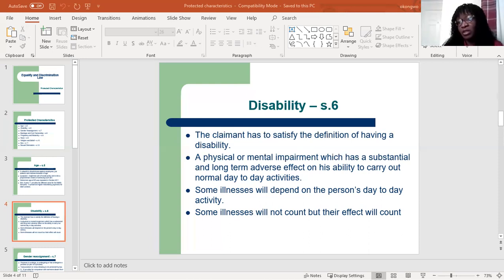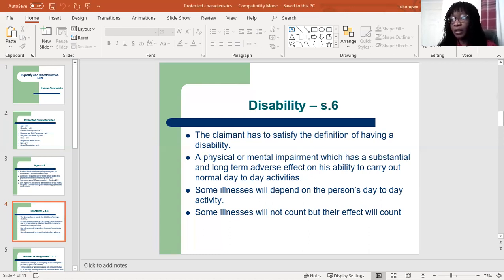Some conditions may not have any effect on the person, but will be considered a disability. So for instance, severe disfigurement. When somebody is disfigured, it may not have any effect on them, but those cases are automatically counted as a disability.